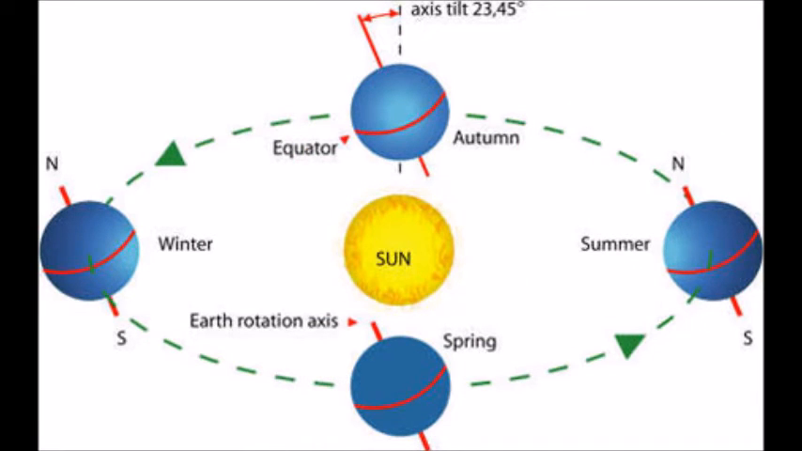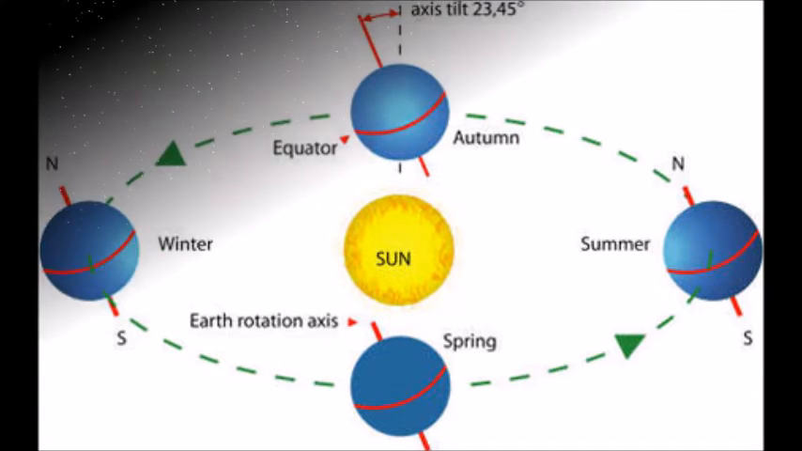Notice this diagram here. When the northern hemisphere is pointing towards the sun, it is summer for that hemisphere. At the same time, it's winter in the southern hemisphere because it is further away from the sun and it receives less heat and less of the sun's rays.